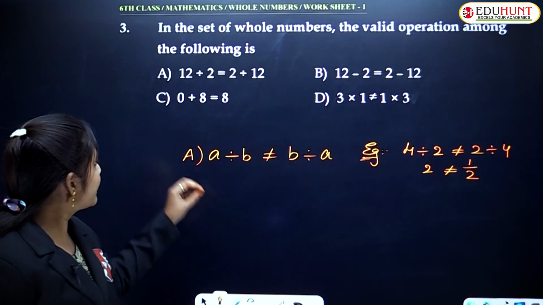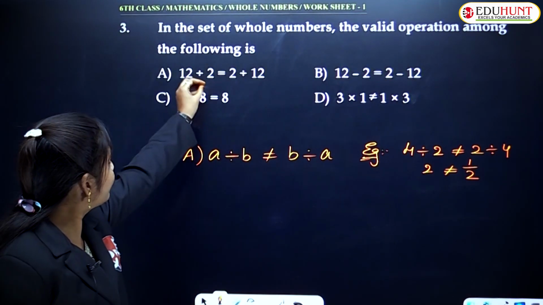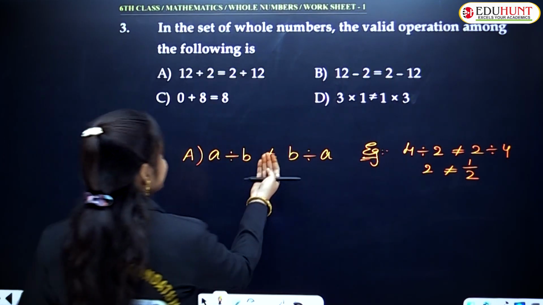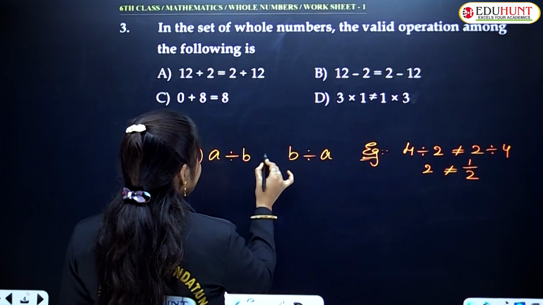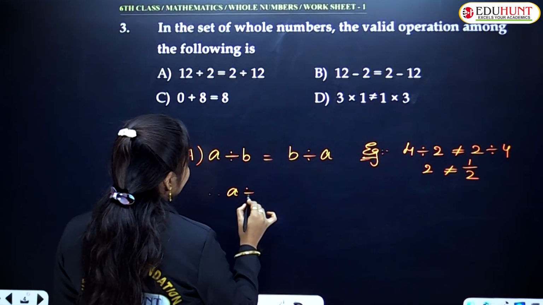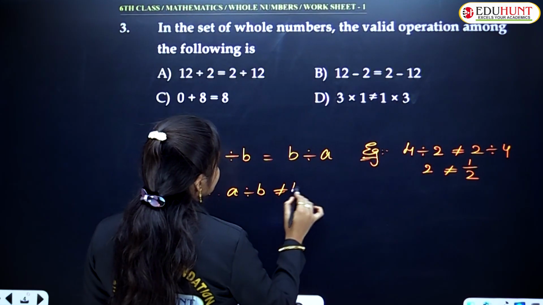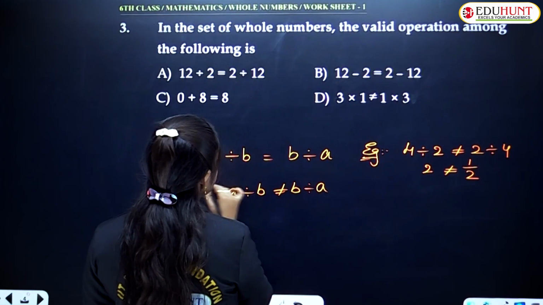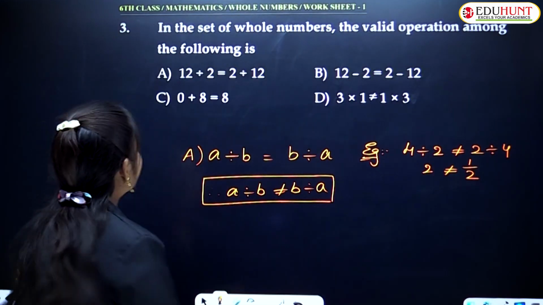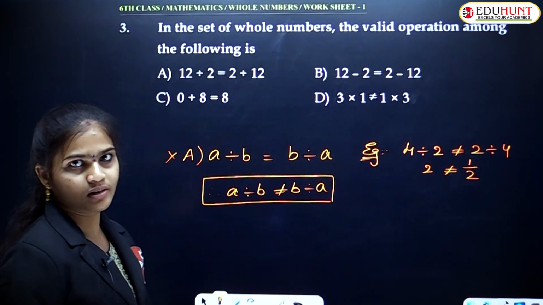We know that. So in the first option, they gave equals, but equals is not satisfied. A divided by B not equals B divided by A is the correct statement. Understood? That's why option A is wrong.